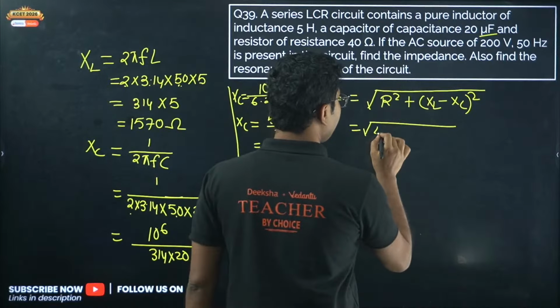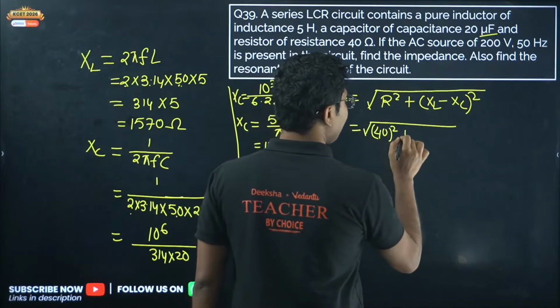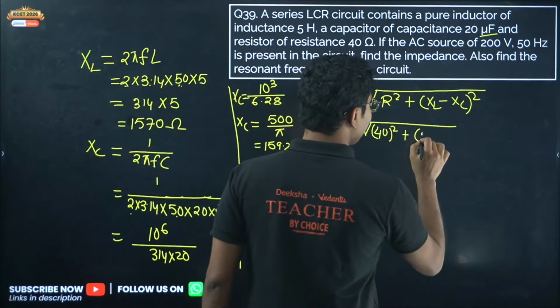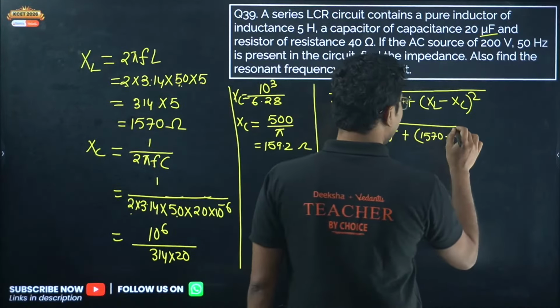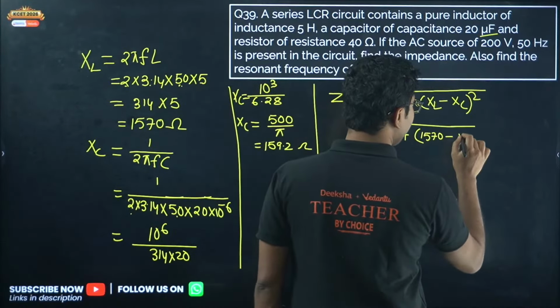Resistance is 40 square, XL is 1570 and XC is approximately 159, whole square. Now what is the value? If I am not mistaken, it will be 1410.6. Okay, thank you. So impedance will be 1410.6 ohm.